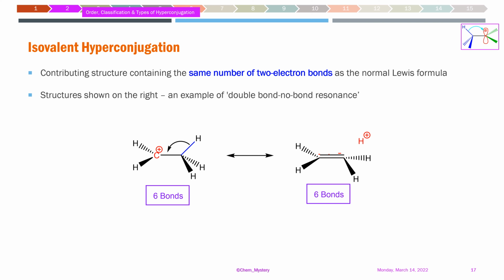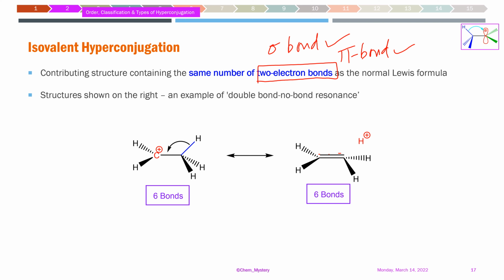Basically, the pi bond we have to count separately as a different bond. That's why in the beginning we said this is to be considered with respect to 2 electron bonds. So the sigma bond is one 2 electron bond, and the pi bond is another 2 electron bond. Sigma and pi bonds should be counted separately when we are considering isovalent hyperconjugation or even heterovalent hyperconjugation. So this is how the number of bonds is counted in this valent type of classification for hyperconjugation. I hope that's clear, right?